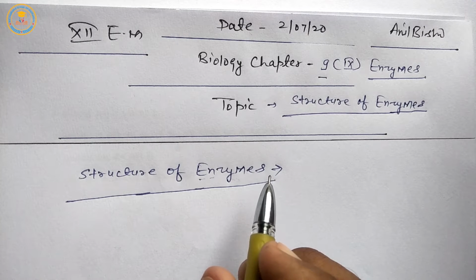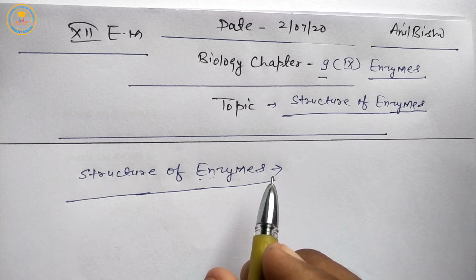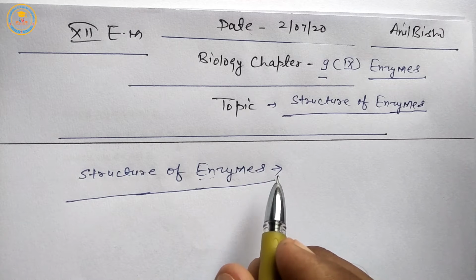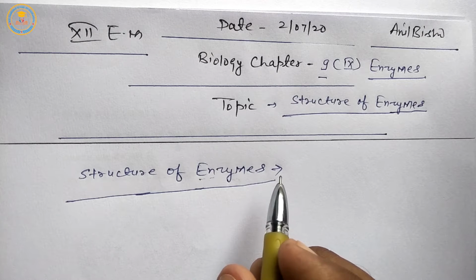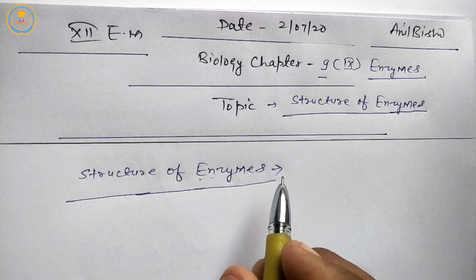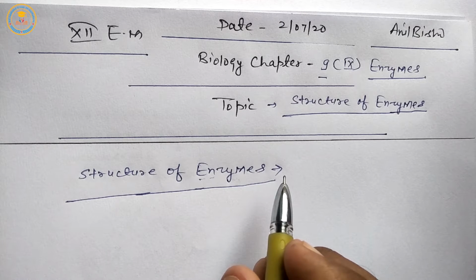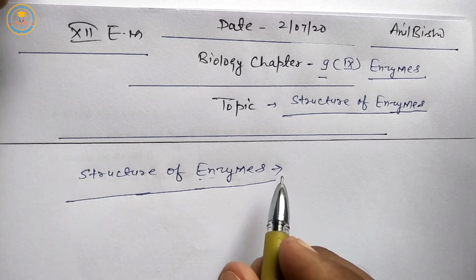Edward Buchner discovered the first enzyme, zymase, in yeast. Yeast is a unicellular fungus, an exception among fungi on the basis of cellular grade, because mostly fungi are multicellular, but yeast is the only unicellular fungus.